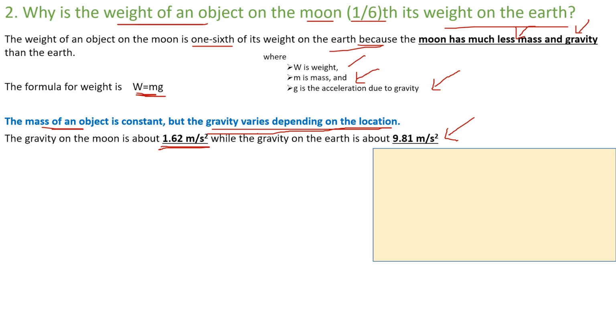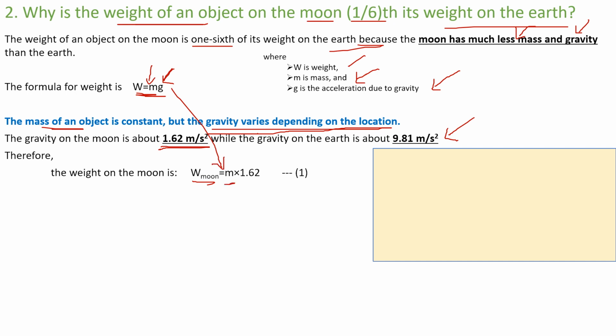Now look at it. Mass remains the same, but the same object is seeing different gravities, so naturally the weight should be different. Therefore, the weight on the moon is what? Replace in this equation. Weight on the moon is equal to what?